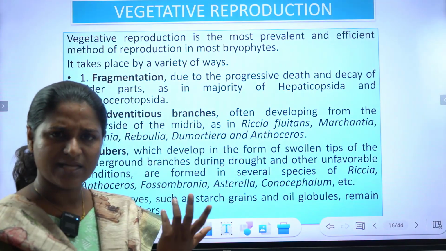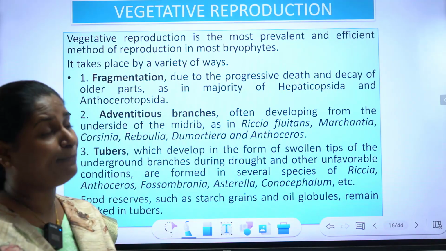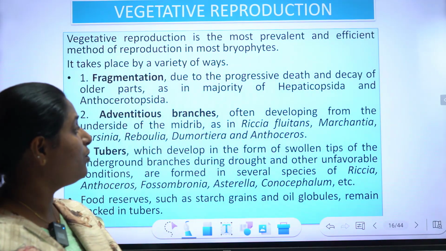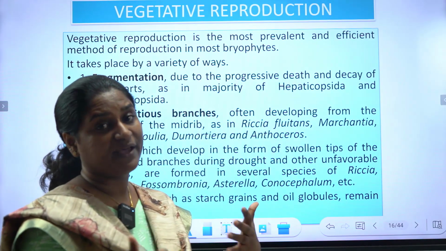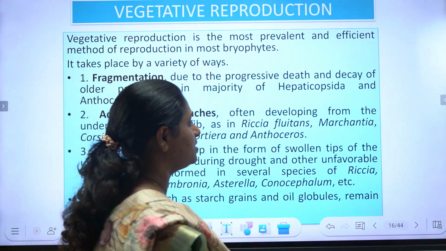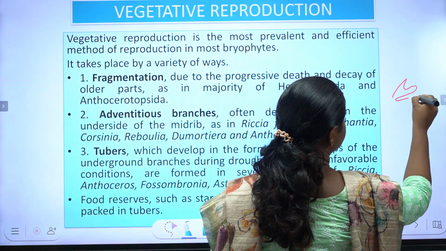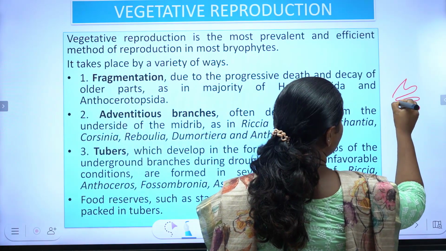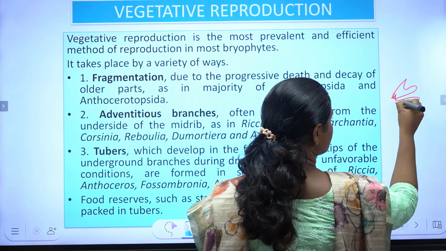Fragmentation. As we all know, the progressive death and decay of older plant parts, majority of Hepaticopsida and Bryopsida propagate by fragmentation. If the Riccia is growing like this, we can see the death and decay of the parts over here.